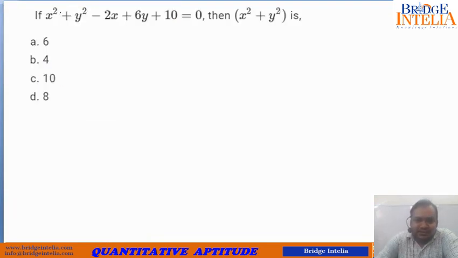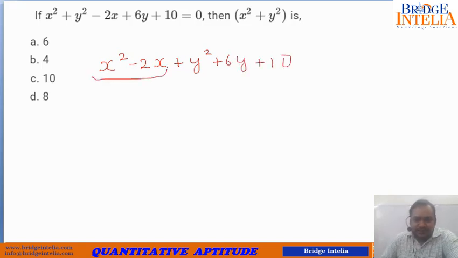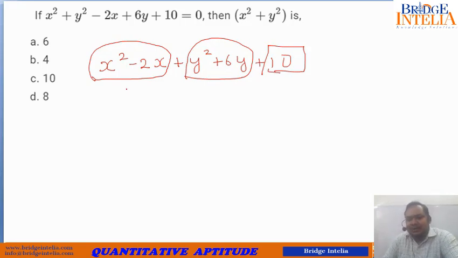So x square plus y square minus 2x plus 6y plus 10 is equal to 0. So again a big hint. You have to complete the square. So let's rewrite. So you see, this square has to be completed, this square has to be completed with the help of this. That is the underlying concept behind these questions. How can you do that?